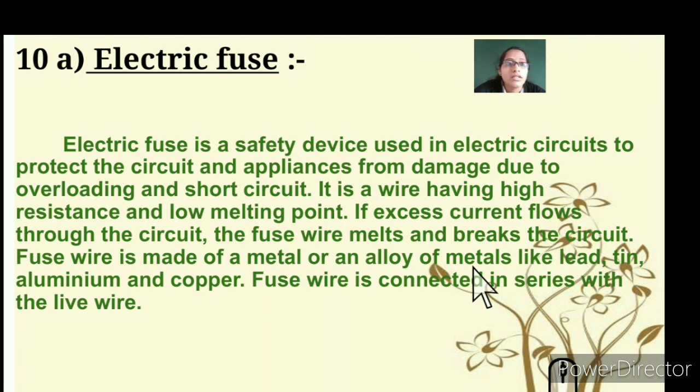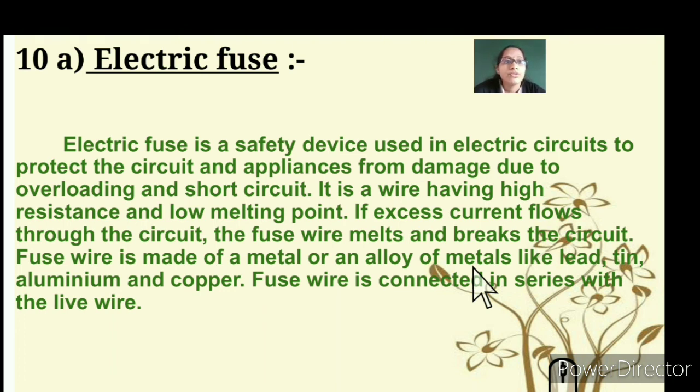If excess current flows, the circuit should be able to maintain it and hold that fuse wire. What happens is it melts. It stops the further flow of the high electric current. The fuse wire melts and breaks the circuit. And you can see that there is no loss of electric current, no damage to any appliances, and you are also safe.